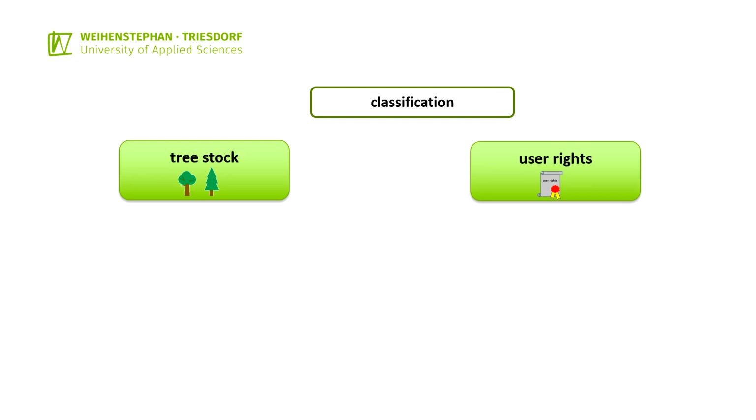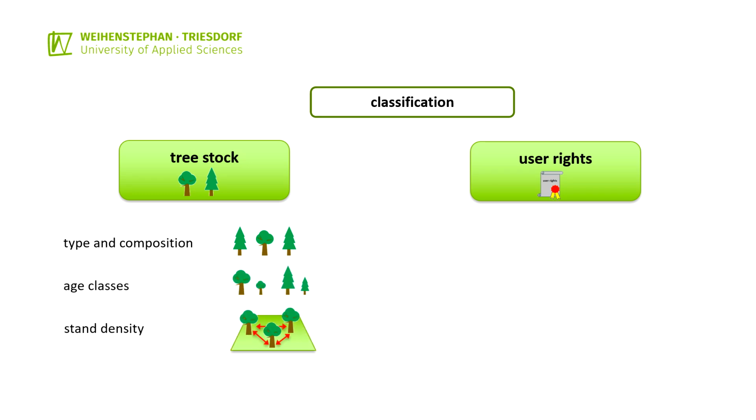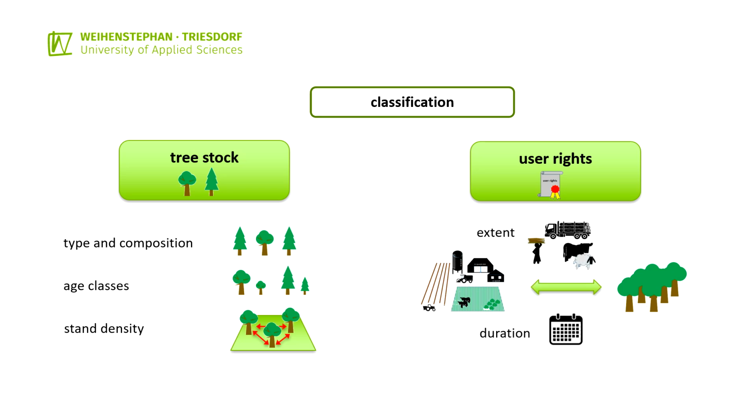A more suitable classification of forest resources is the distinction according to the tree stock and the ownership and usage rights. The classification according to the tree stock considers the type and composition of tree stands, their age classes, and the stand density per unit area. The classification according to ownership and usage rights considers the extent and duration of forestry use by the farming system. Restrictions can exist due to formal ownership relations and formal institutions that regulate the use of one's own forest areas.